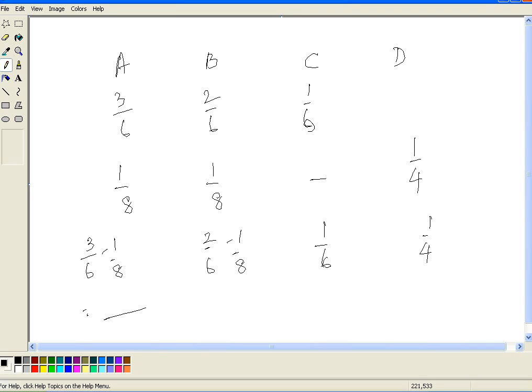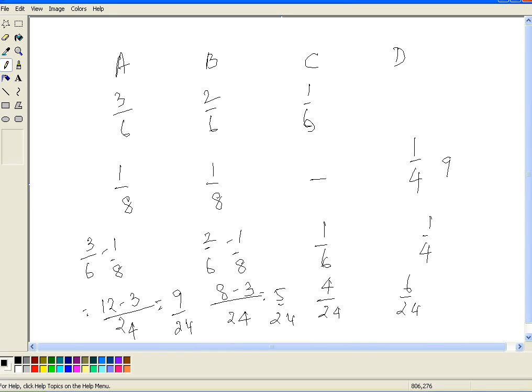Okay, so here 24, 12 minus 3, 24, 8 minus 3. This will be 9 by 24, 5 by 24, 4 by 24, 6 by 24. So the new profit sharing ratio is 9 is to 5 is to 4 is to 6.